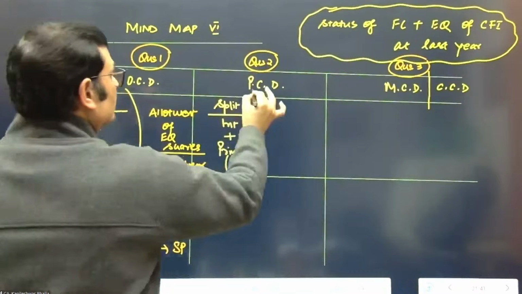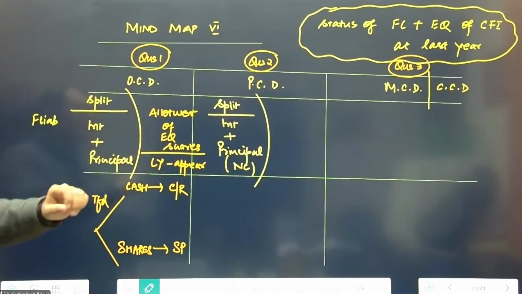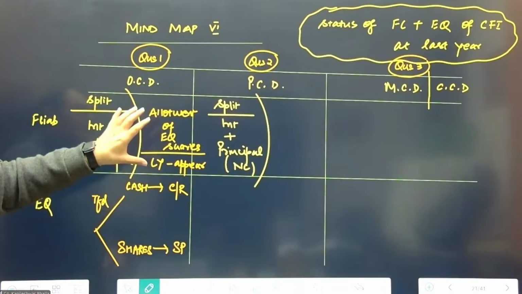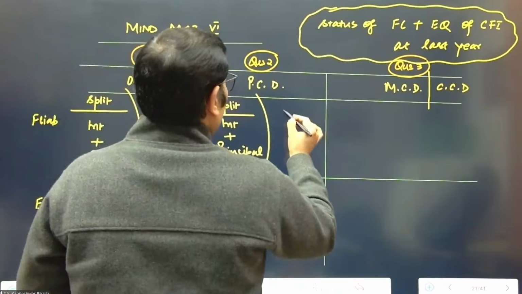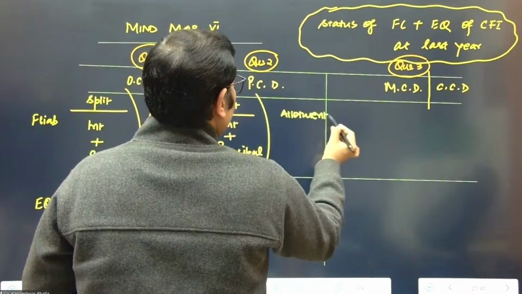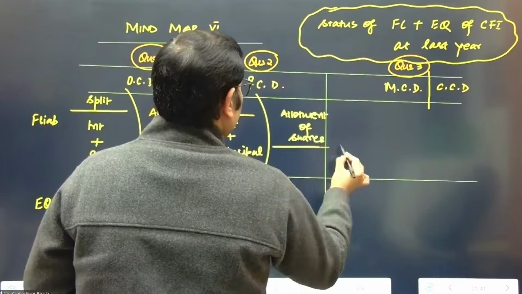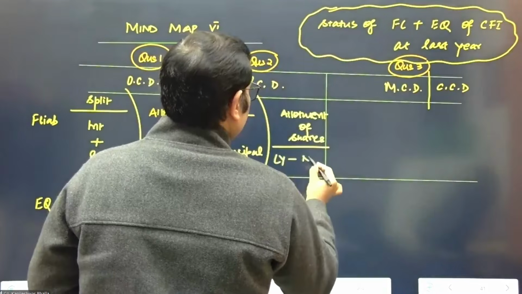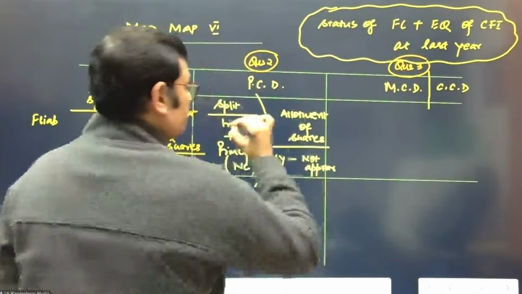So now tell me, are you going to see the allotment of shares in this ledger in the last year? No, considering that you've taken this, correct. So allotment of shares will not appear in the last year because you have not taken this as a part of the liability calculations.